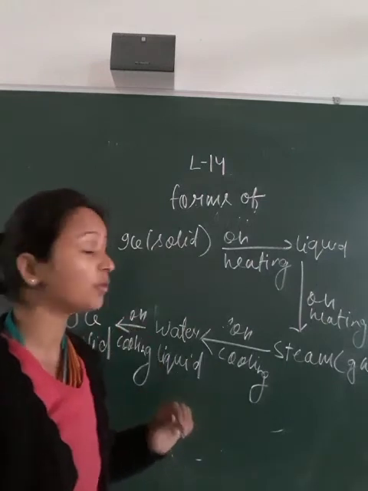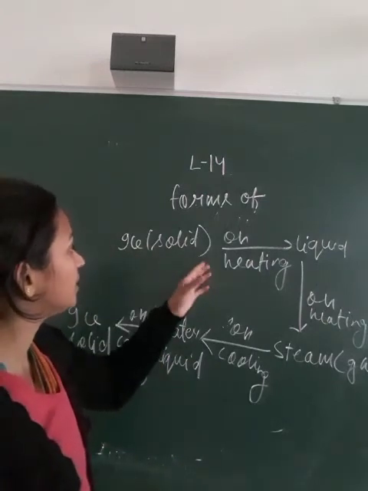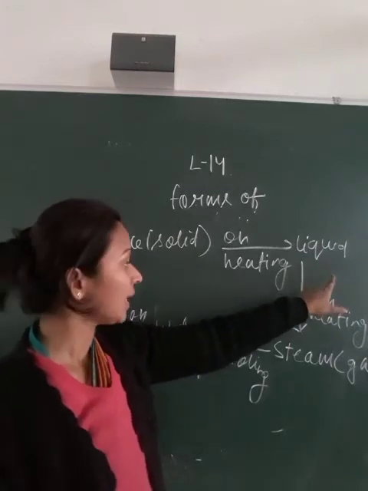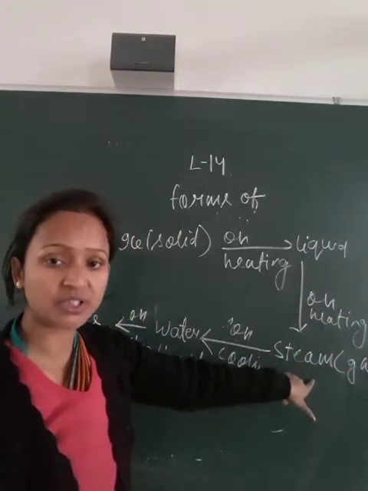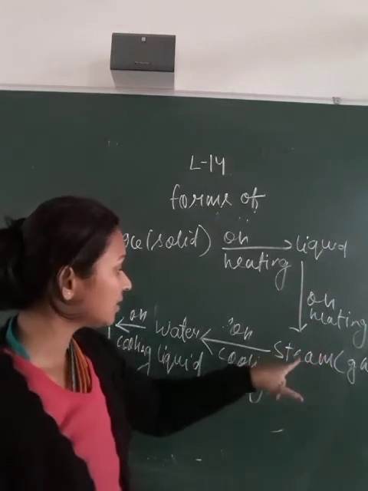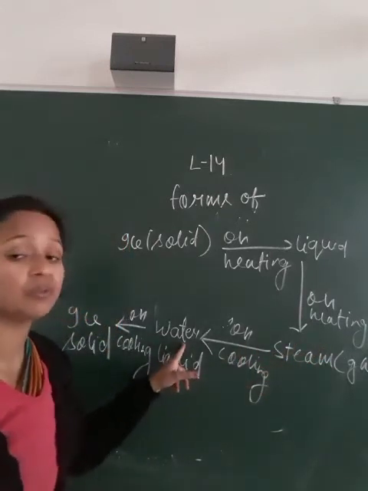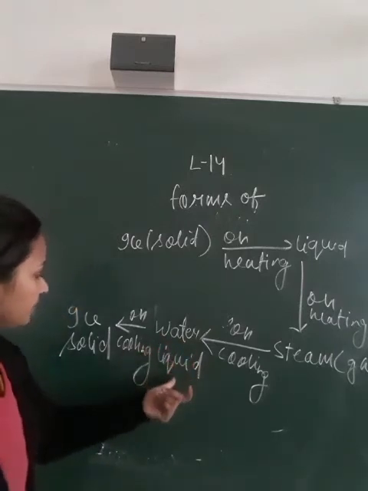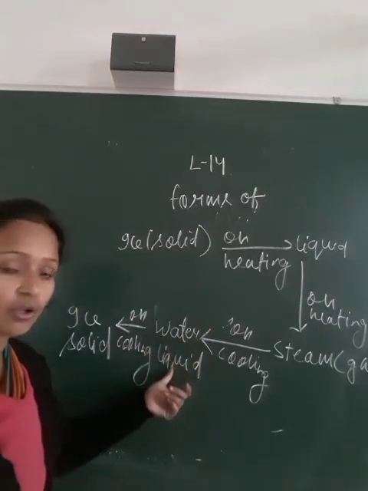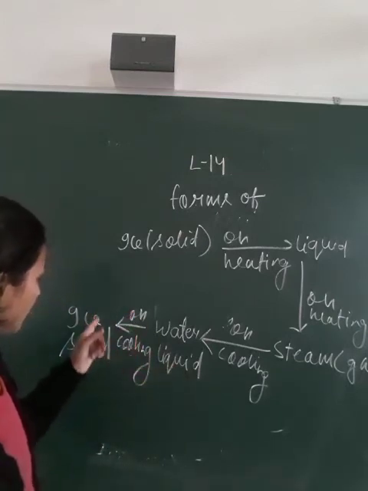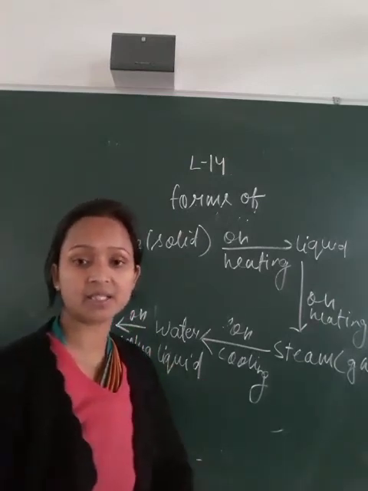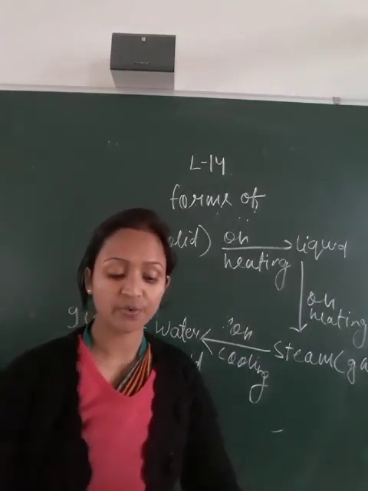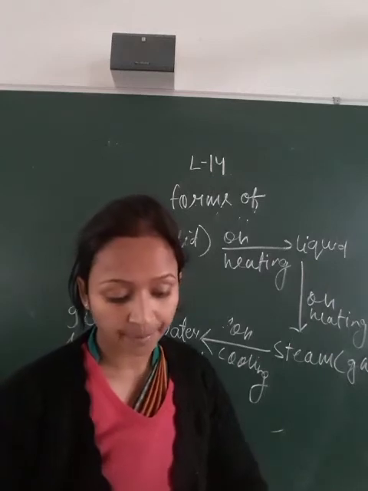Water changes its form. You can see that ice, the solid, on heating changes into the liquid, and liquid again on heating changes into the steam, and steam on cooling changes into the water by the process of condensation, and this water, that is the liquid form, on cooling changes into the ice, that is the solid form. So this is how water changes its form.